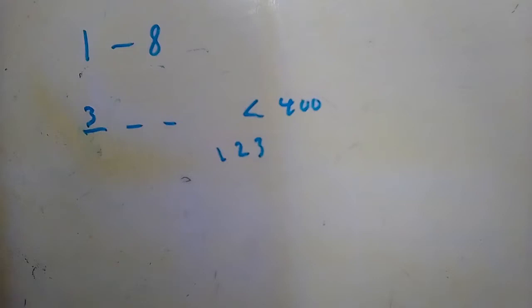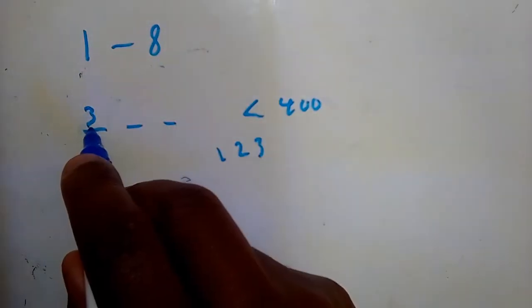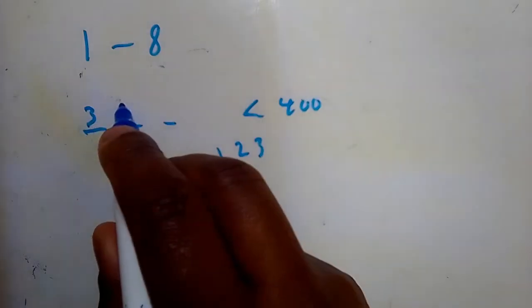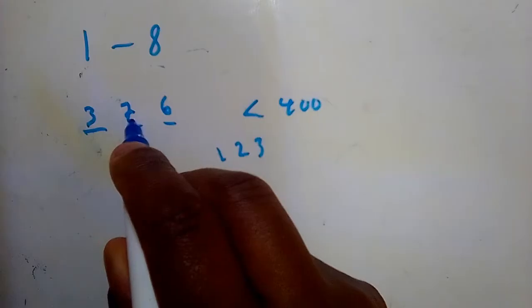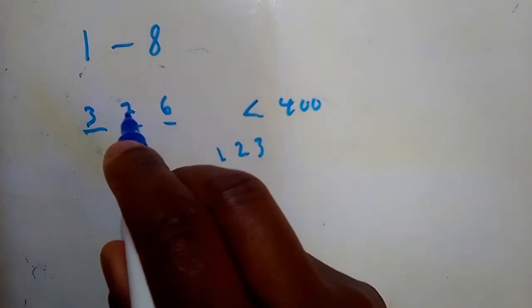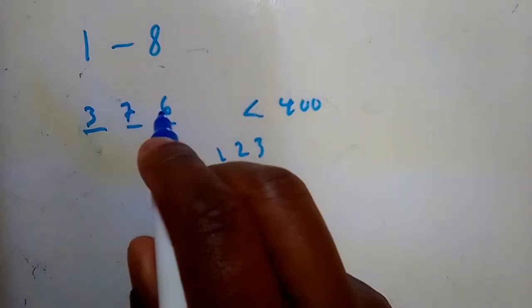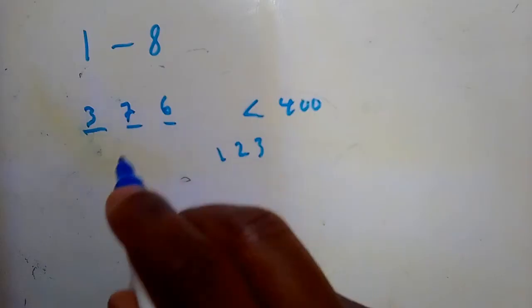If they're not allowed to be repeated, notice that here we're supposed to be able to choose any one of the 8 choices, but one of them would have already been used here. So due to that, we're going to have 7, and then here we're going to have 6, since one of them would have been used in the 7 choices that we have. We've got 7 choices, one of them will be used. So after that we'll be left with 6 choices.